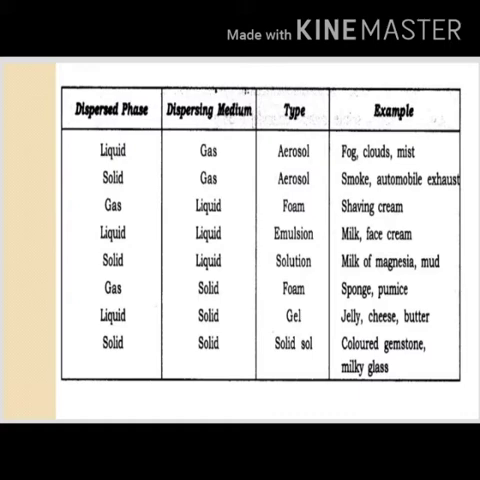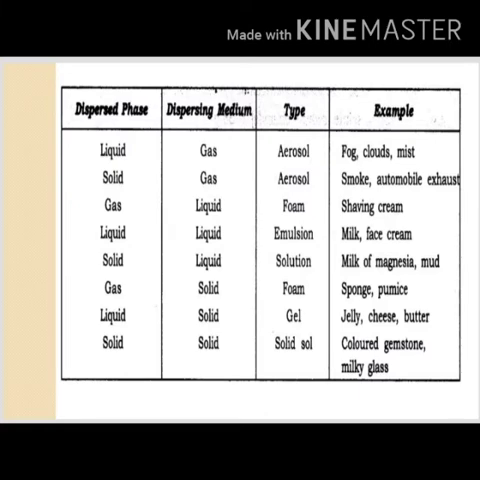Gas in liquid is foam, for example shaving cream. Liquid in liquid is emulsion, for example milk, face cream. Solid in liquid is sol, for example milk of magnesia, mud. Gas in solid is foam, for example sponge, pumice. Liquid in solid is gel, for example jelly, cheese, butter. Solid in solid is solid sol, for example colored gemstone, milky glass.